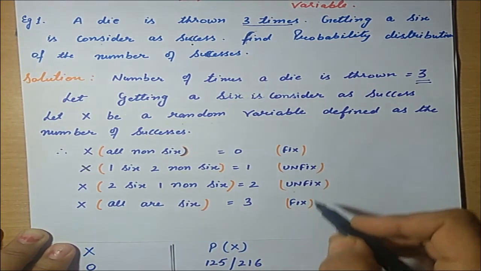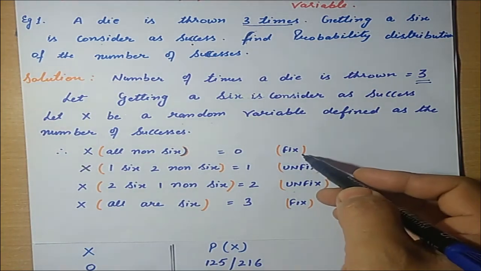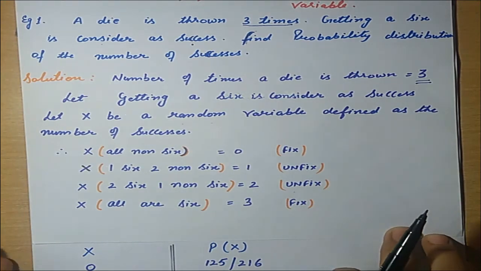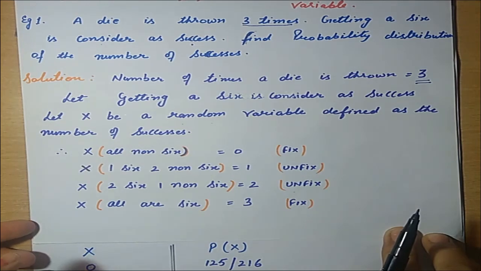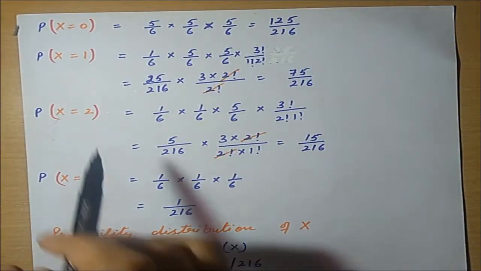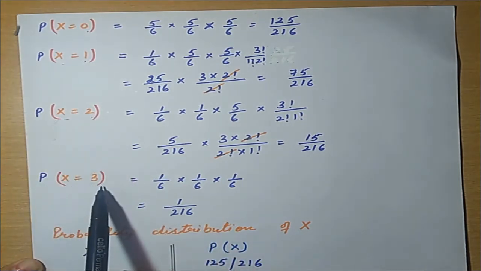In this type of probability distribution, first we find whether the case is fixed or unfixed. If it is an unfixed case, with the help of factorials we make it a fixed case. So the values of X are 0, 1, 2 and 3.